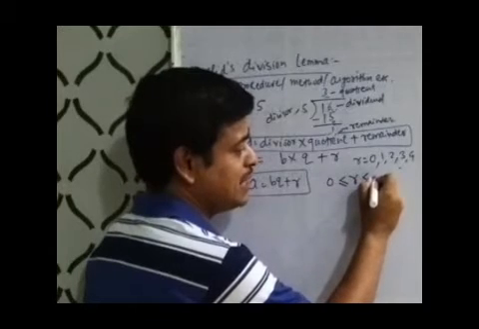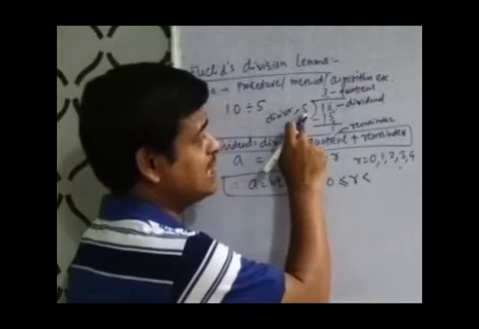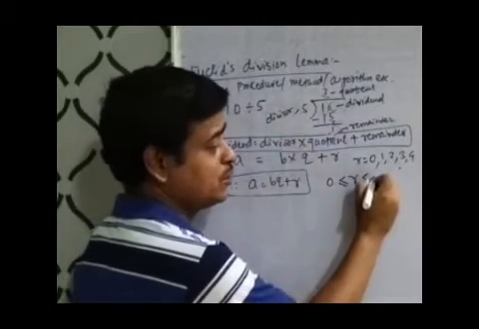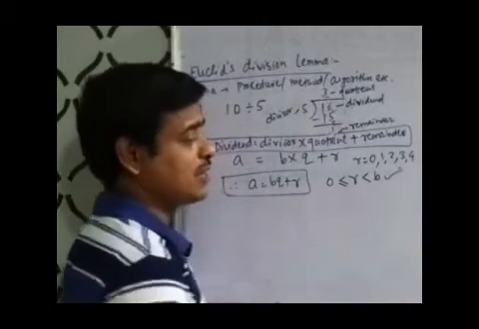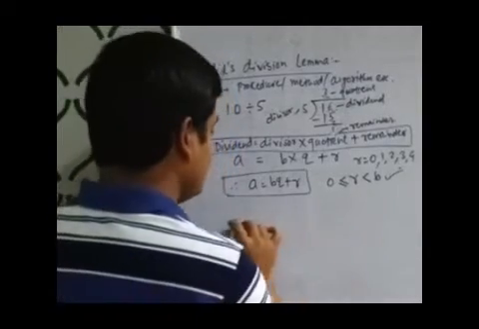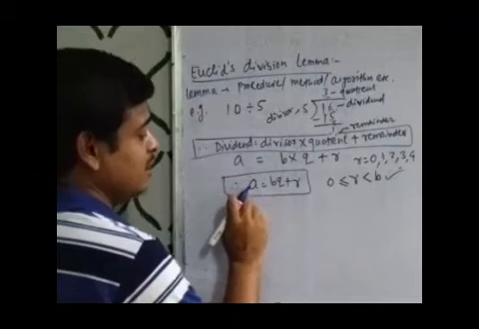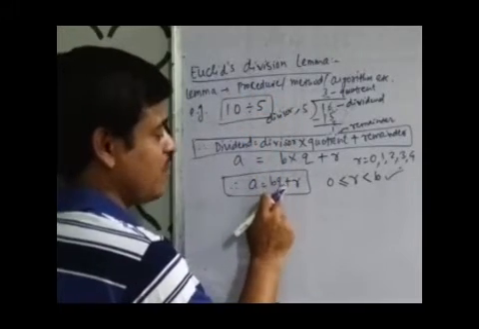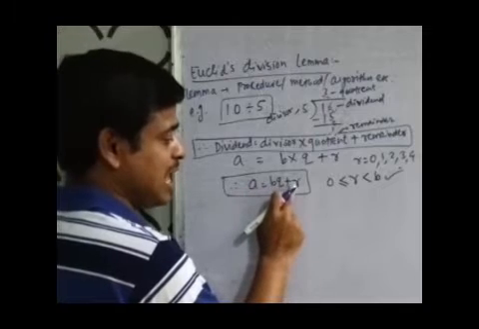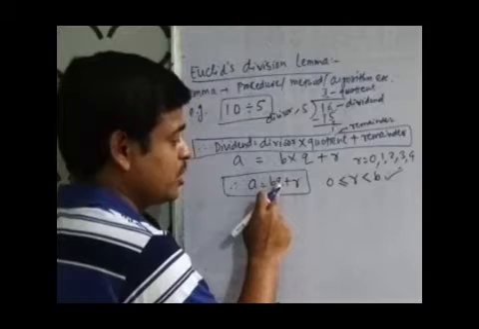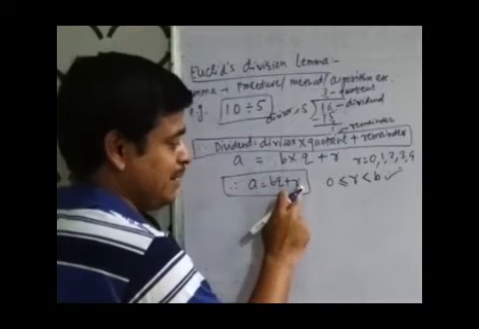But R is always less than our divisor. The divisor is here B, which is 5. This is the most important step in understanding Euclid's division lemma. So, in short, a number in division form can be written in this form: A is equal to BQ plus R. A is the dividend, B is the divisor, Q is the quotient and R is the remainder.